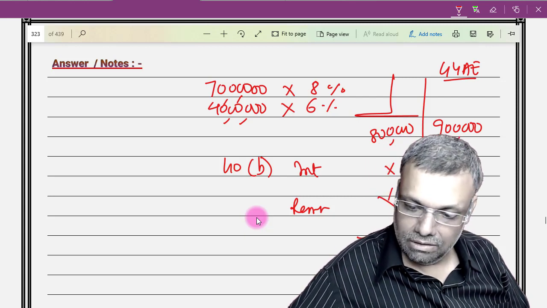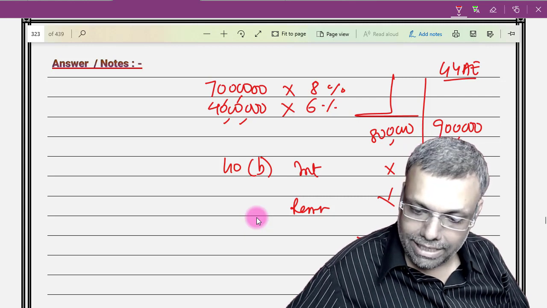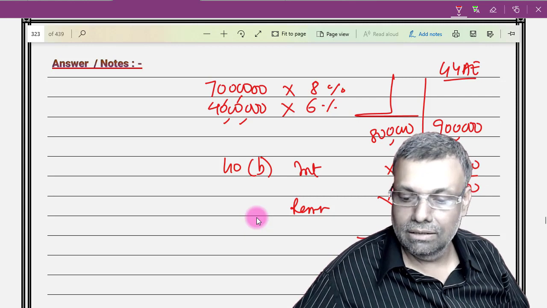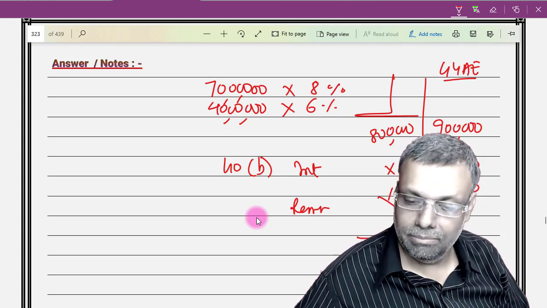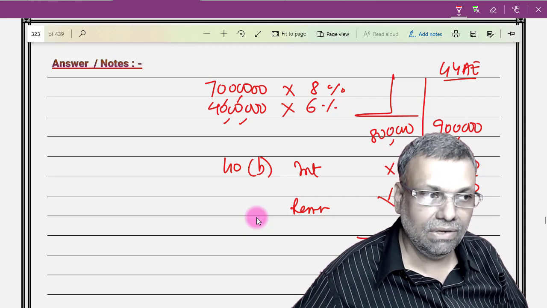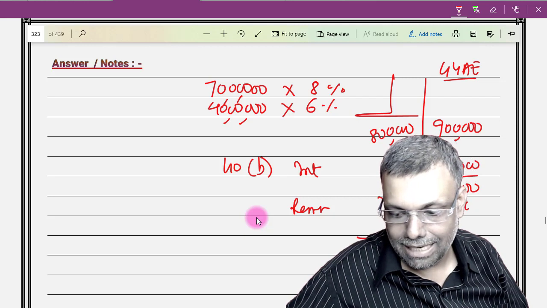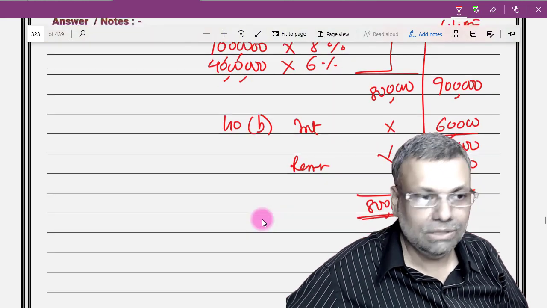So I'll do that, and now it will be 8,40,000. On 8,40,000 I'll be calculating the limits. First 3 lakhs at 90%, then the balance 5,40,000 at 60%. However, my actual is just 90,000, so 90,000 will be eligible because all the partners are working partners and it is authorized by the deed.